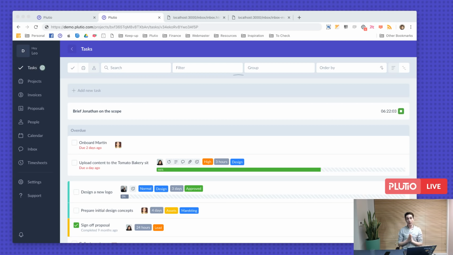So with templates, I know templates is one of the things that would really help you get started with Plutio. And so we are planning to introduce a brand new templates library where you can see tons of new templates by us or by the community as well. And you guys will be able to share templates between each other as well. So that's something we have planned. But obviously there's a lot planned and we are sort of prioritizing all the different features. But it is on our roadmap.